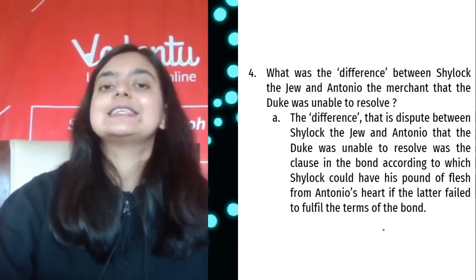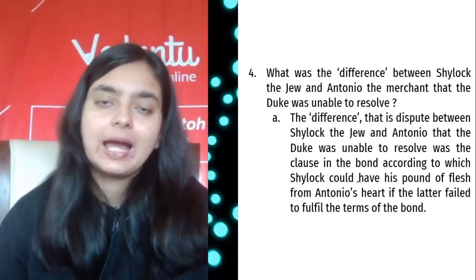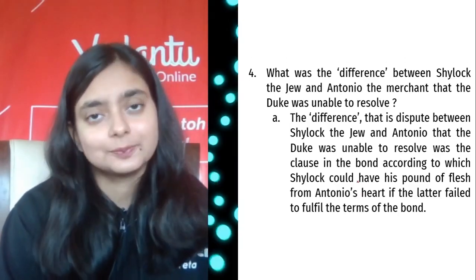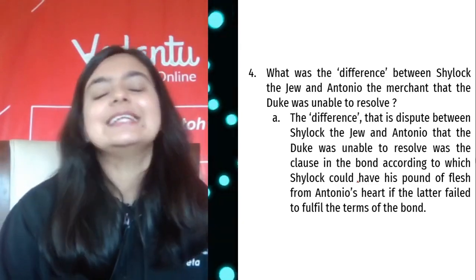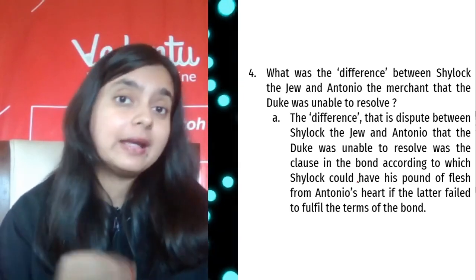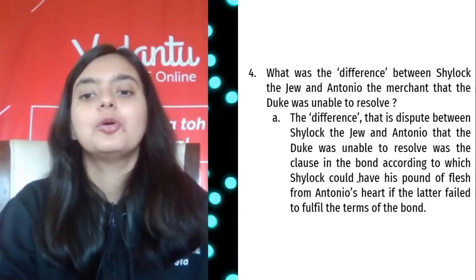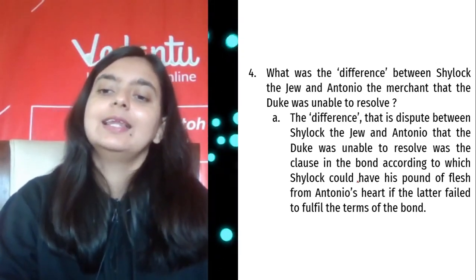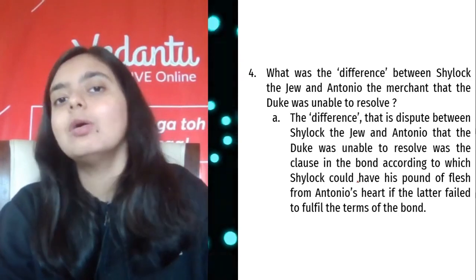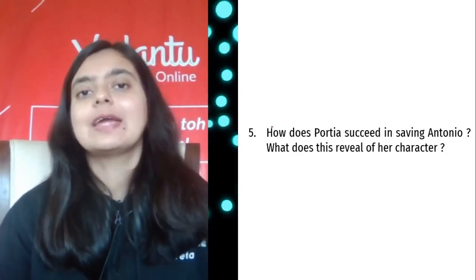So obviously the difference is the dispute between Shylock and Antonio, according to which Antonio had signed a bond and now he is unable to pay that money to Shylock because of his ships, his fortune being lost, right? And now he has to give his pound of flesh from Antonio's heart if the latter, that is Antonio, fails to fulfill the terms of the bond. So he has till now failed to fulfill the terms, right? So that's the dispute that the Duke is talking about here.